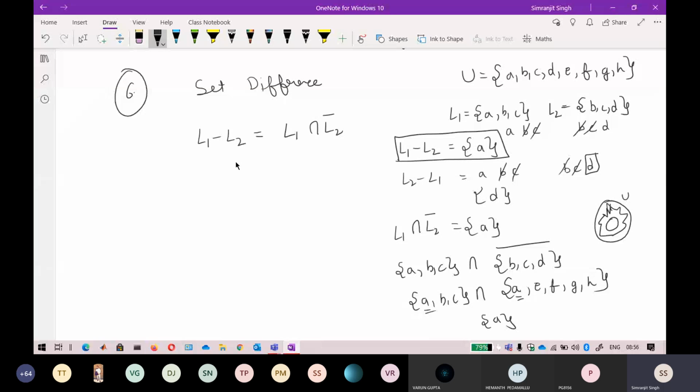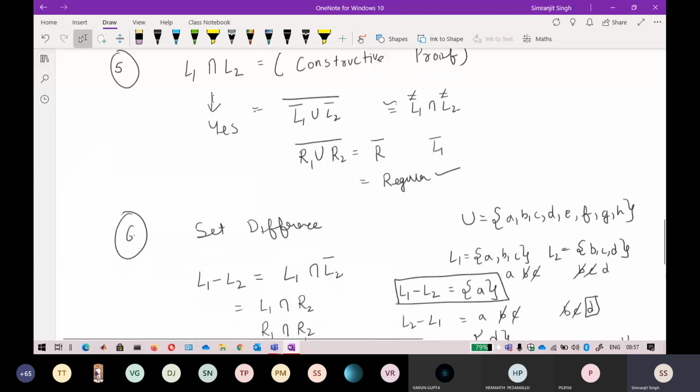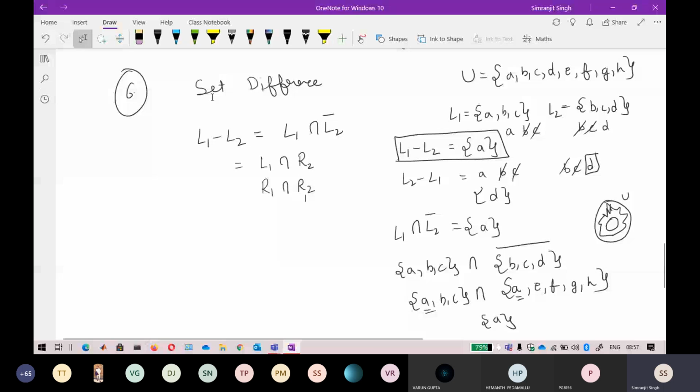Okay. So now, if you remember, you can prove it by constructive proof. This is L1, and if you take the complement of this one, it is closed under complement, so you can say that L2 complement is also regular. In a similar way, this is a regular language, and if I take an intersection of these two, because we have already discussed that intersection is also closed, the resulting language will also be a regular language. So this is closed under set difference also.